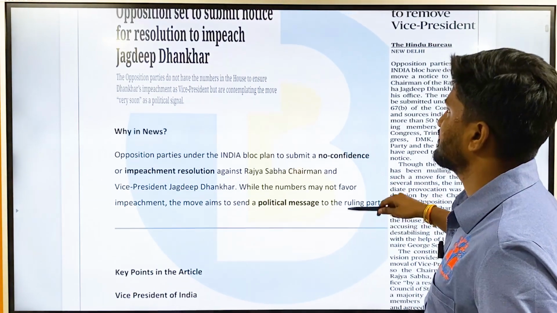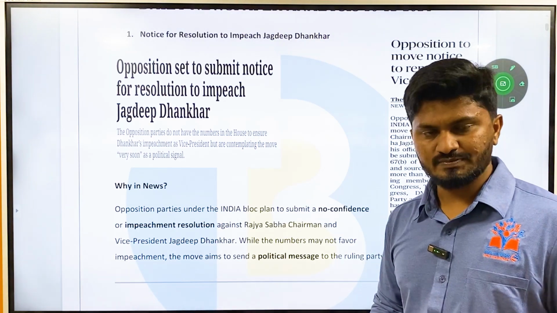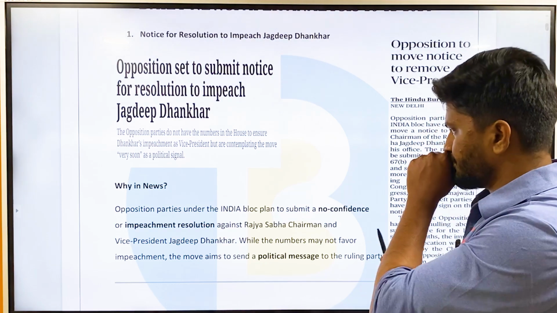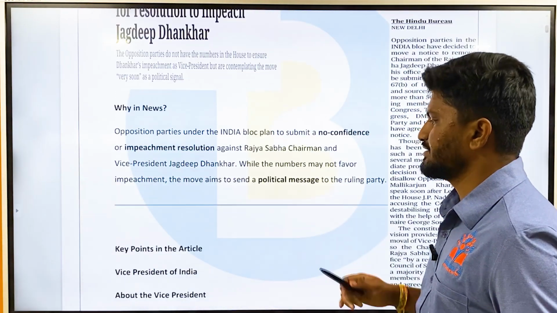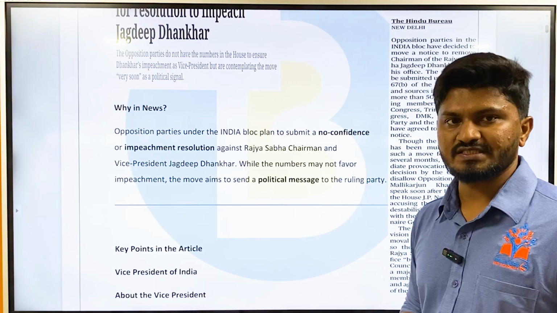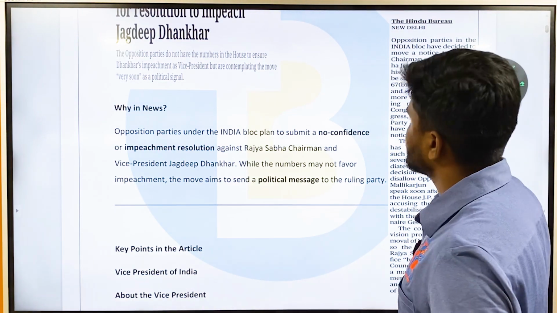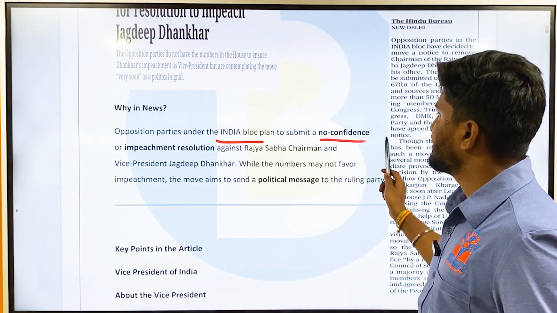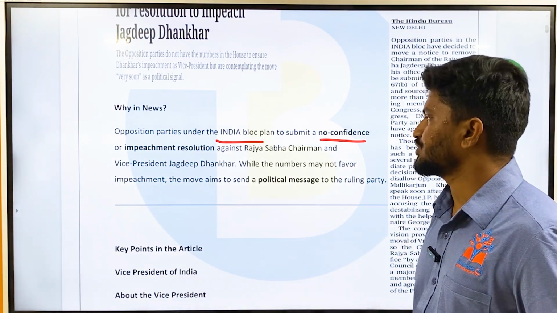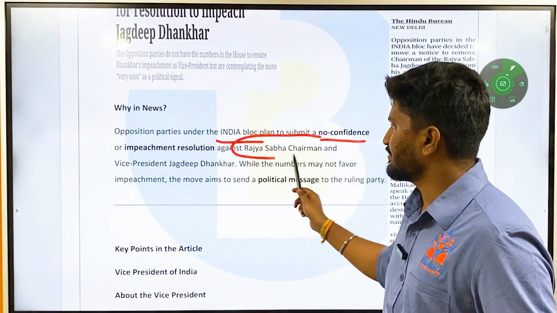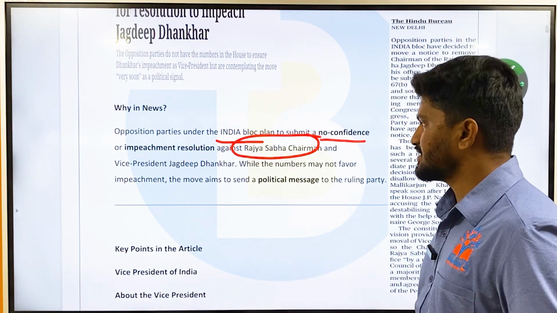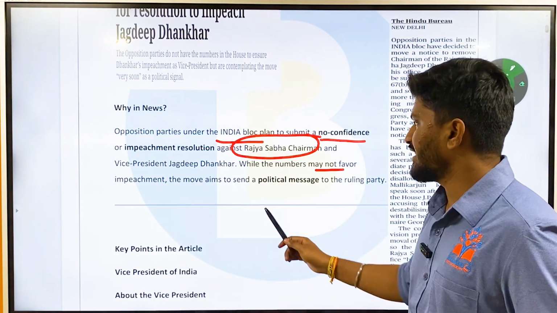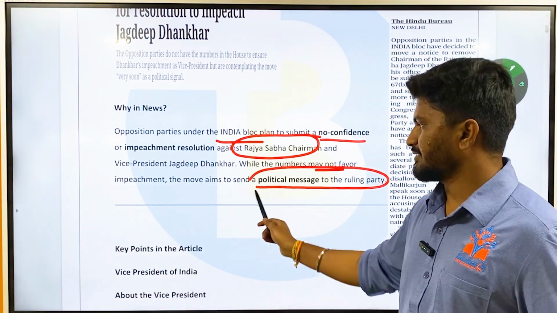So who is Jagdeep Dhankhar? Jagdeep Dhankhar is the vice president. Vice president also acts as the chairman of Rajya Sabha. You know that. First we will understand why it is in news and then we will understand the role of vice president. It is in news because opposition parties under the India Alliance or India bloc plan to submit a no confidence motion or impeachment resolution against Rajya Sabha chairman and vice president Jagdeep Dhankhar. But the numbers may not be in favor of impeachment. The move is aimed at sending a political message to the ruling party.